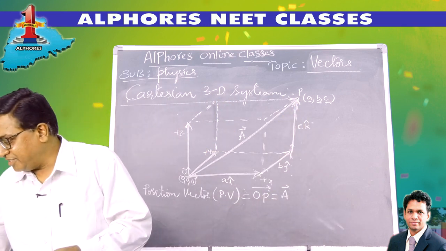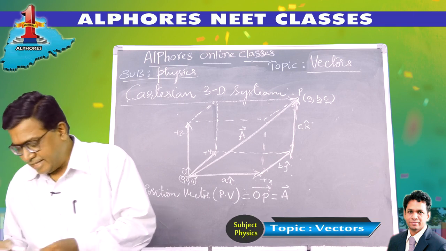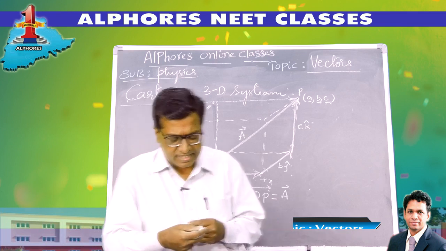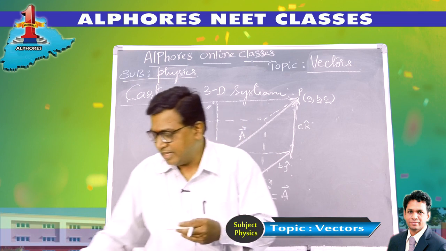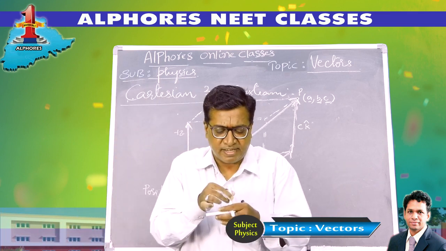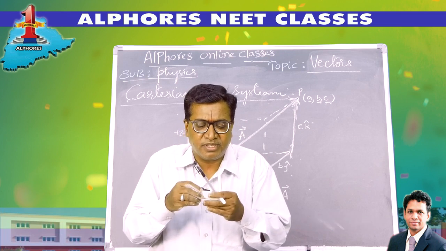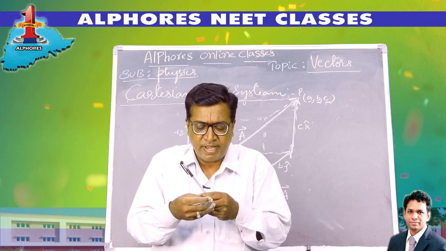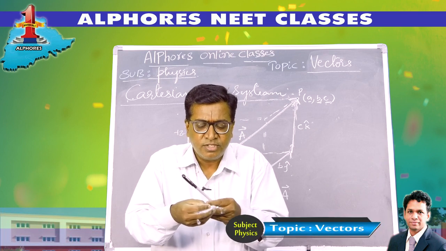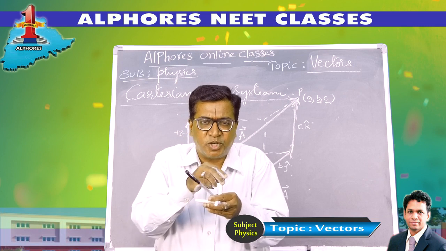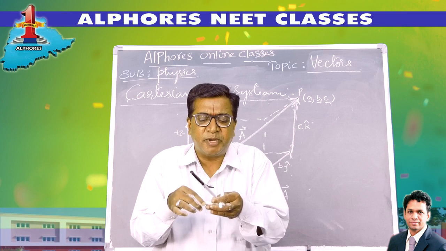Suppose I imagine 3 coordinates like this. There are 3 coordinate axes, x, y, z, represented in this manner. My pen is showing the position vector of point P, suppose. These 3 chalk pieces represent the x, y and z axes, mutually perpendicular axes.